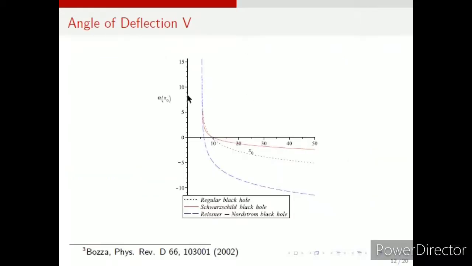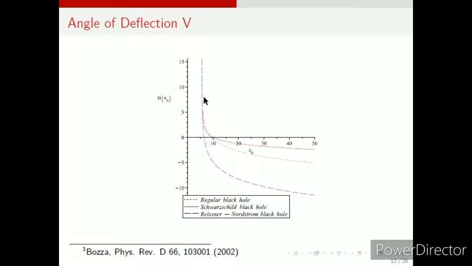Now here we have done the graph of alpha versus x0. As you can see, when we are comparing our black hole, the regular black hole in this study, with a Schwarzschild black hole and a Reissner-Nordstrom black hole, you can see that all three are becoming quite similar, having similar angle of deflection at this point. This is actually corresponding to a particular value, which will be like 5 point something.